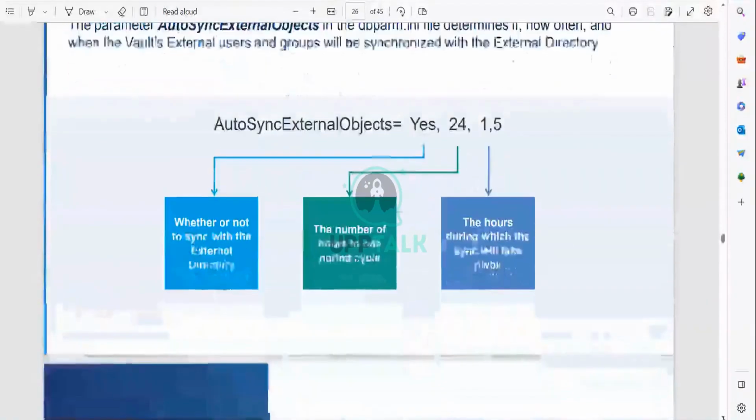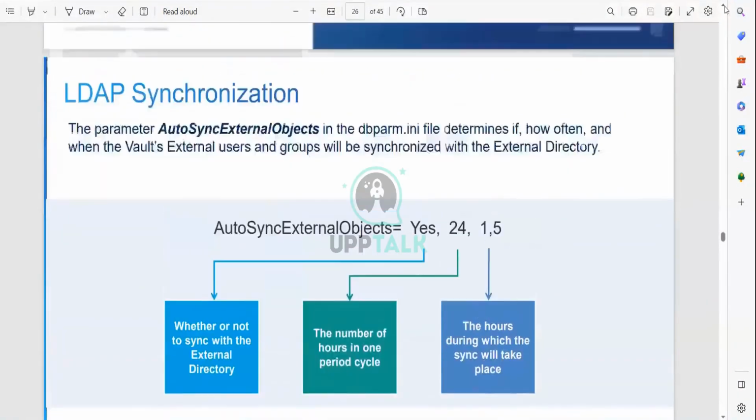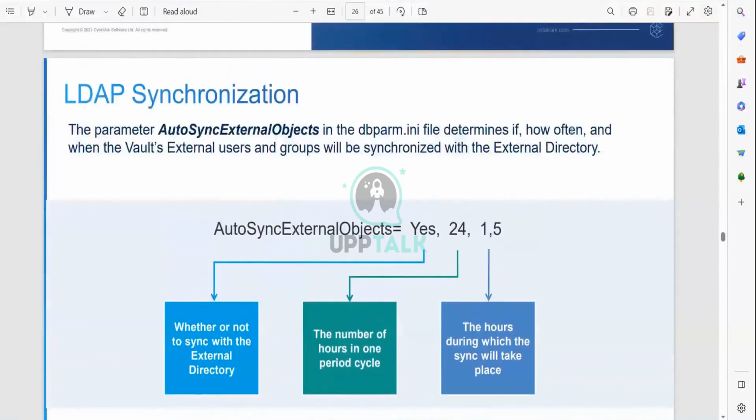And that synchronization, how will it synchronize, and what is the time frame to synchronize the accounts? The parameters we need to update automatically are in the dbparm.ini file. This is the configuration file, the main configuration file for the vault.